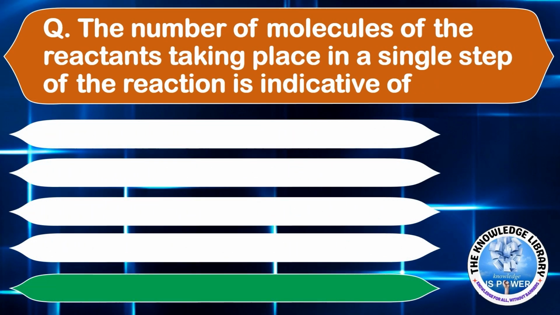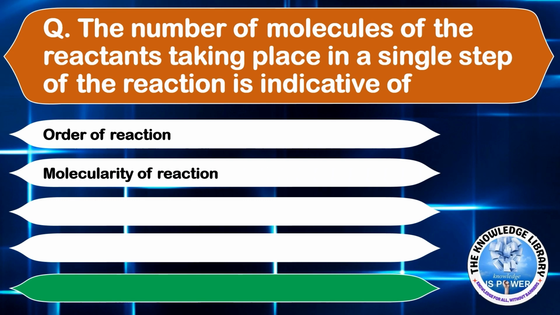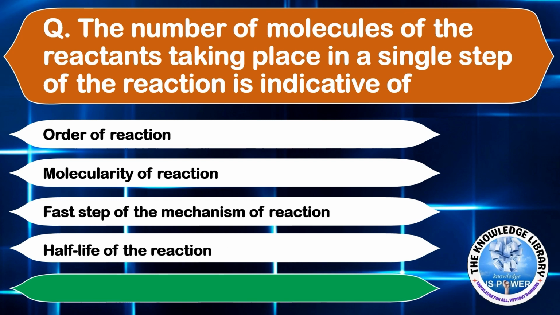The number of molecules of the reactants taking place in a single step of the reaction is indicative of option A, order of reaction, option B, molecularity of reaction, option C, fast step of the mechanism of reaction, or option D, half-life of the reaction. The correct answer is option B, molecularity of reaction.